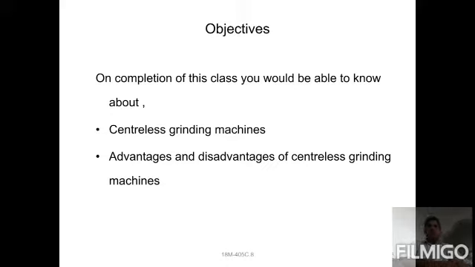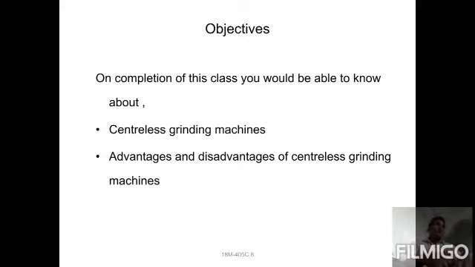Centerless grinding consists of a regulating wheel and a grinding wheel. Between the regulating wheel and the grinding wheel, a work rest is provided. The grinding wheel and the regulating wheel are rotated in the same direction. When the workpiece is placed between the two wheels, it rotates in the opposite direction.